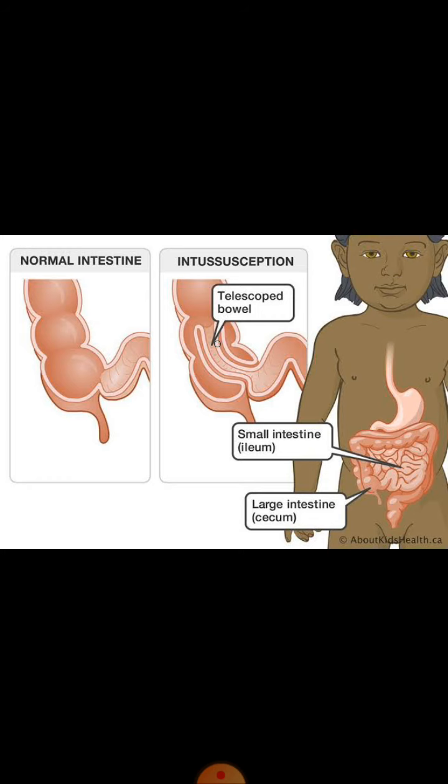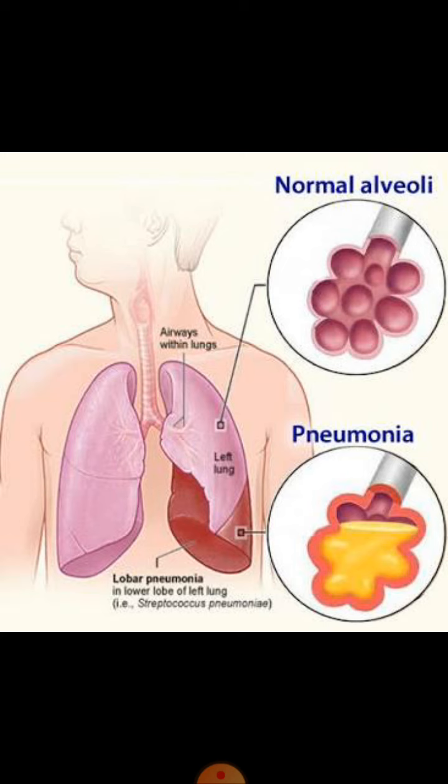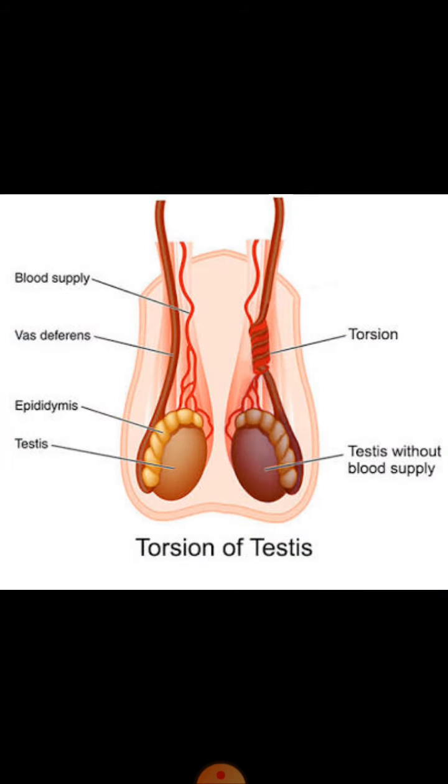Here it is shown intussusception, which is one of the differential diagnoses in case of young children, in which one part of the intestine telescopes into some other part of the intestine. Then in children, we have discussed previously one of the differential diagnoses of appendicitis was lobar pneumonia, in which fluid fills the alveolar spaces.